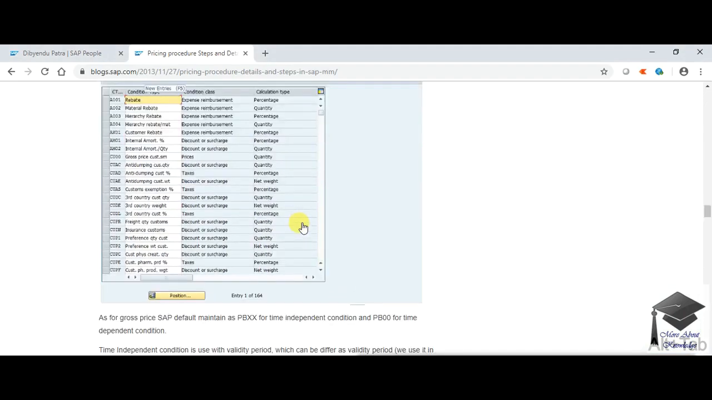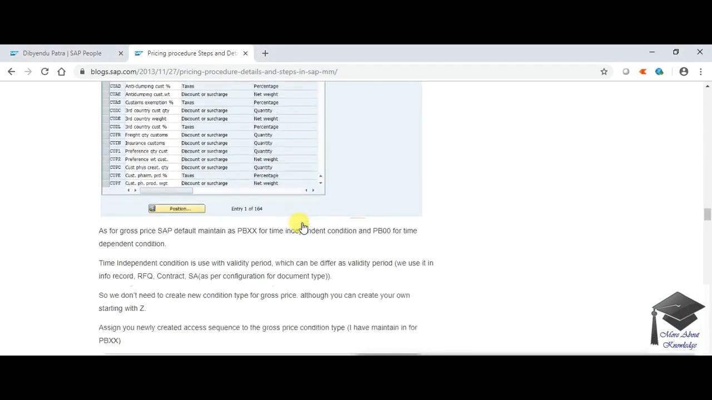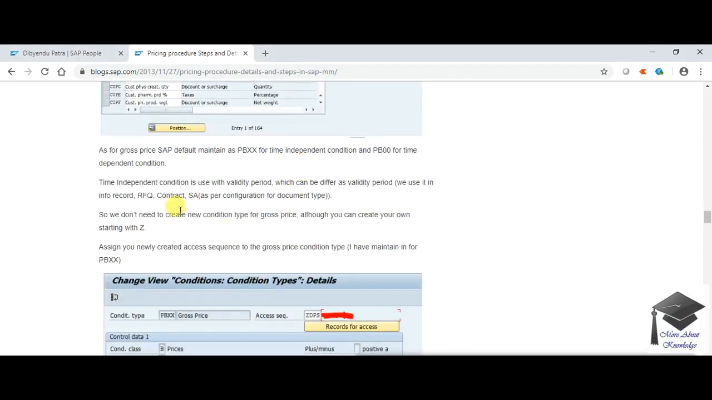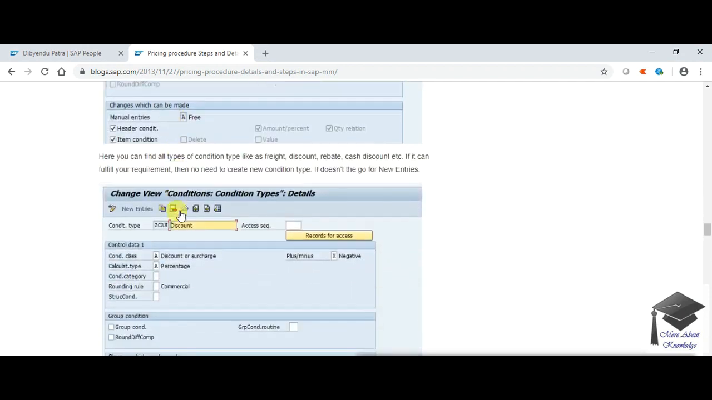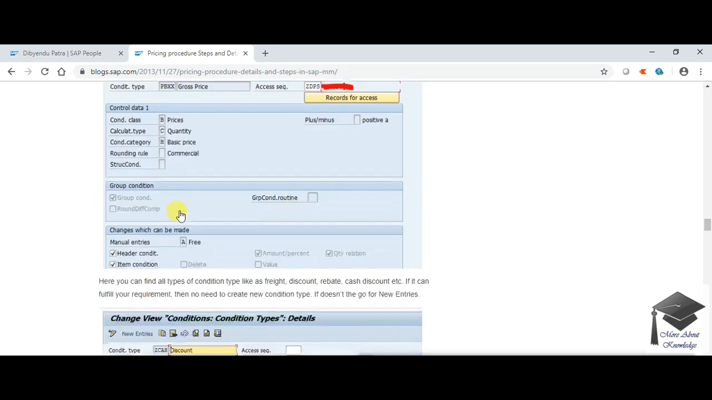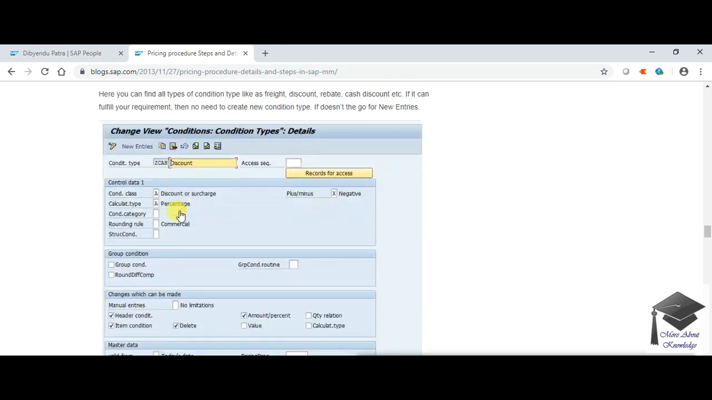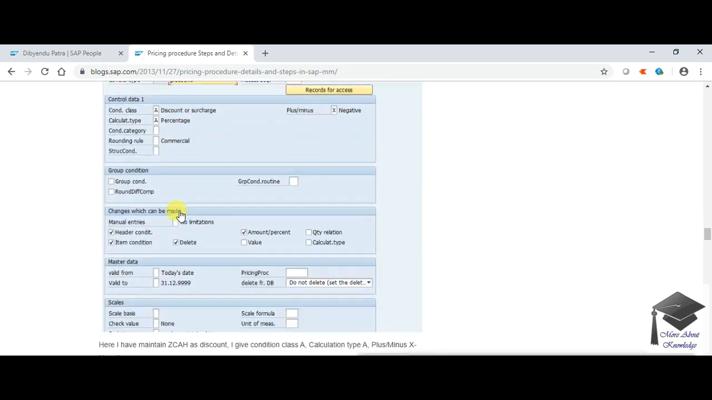Okay, so here I have given a brief explanation about all those steps where you need to create a condition type. I've used the same here. One is for my base price and another is for my cash discount.